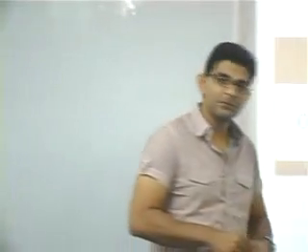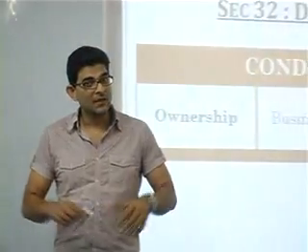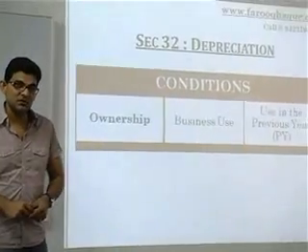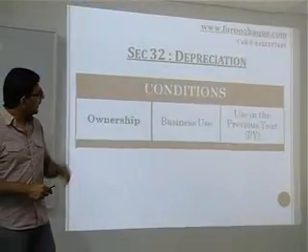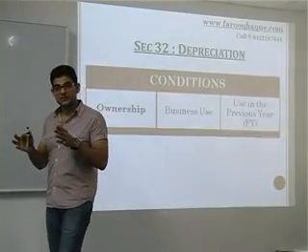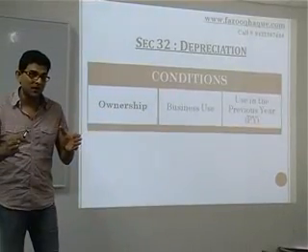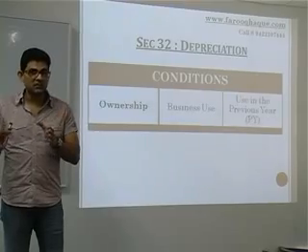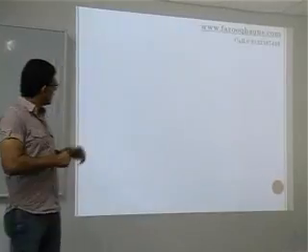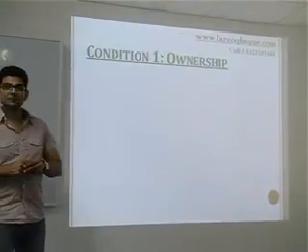As you can see, condition number 1 is ownership. Condition number 2 is that the asset should be used for the purpose of carrying on business or profession. And condition number 3 is that the asset should be used for the purpose of business for at least some time during the previous year. So guys, let's focus on these three topics. First one we will take is ownership.